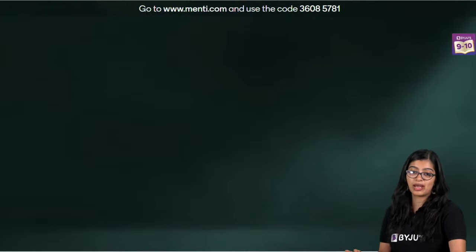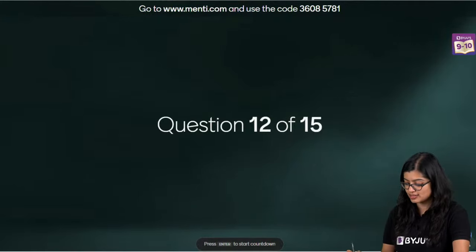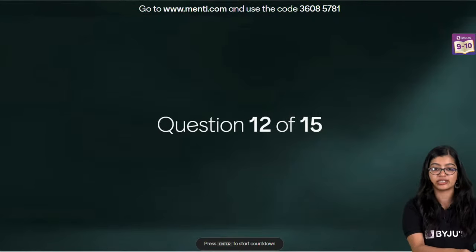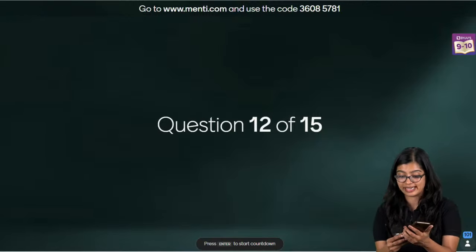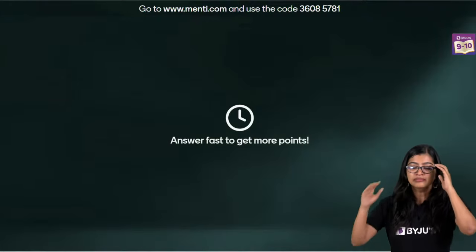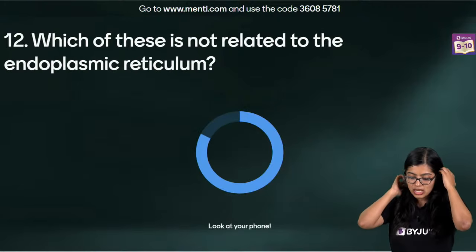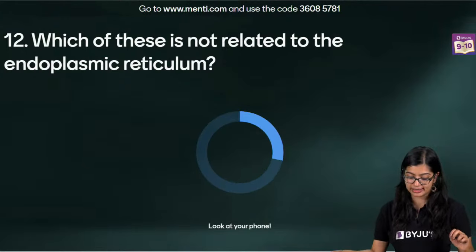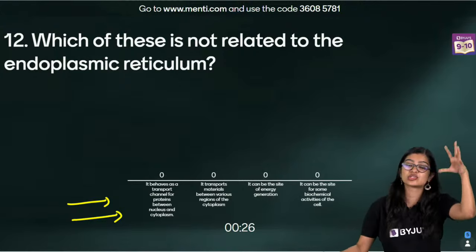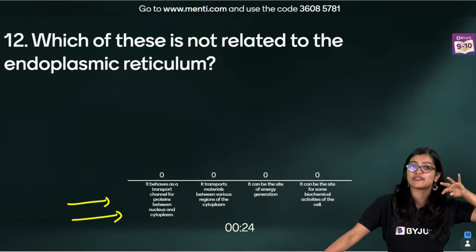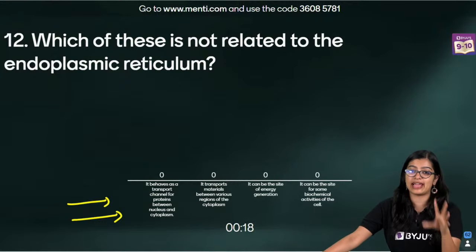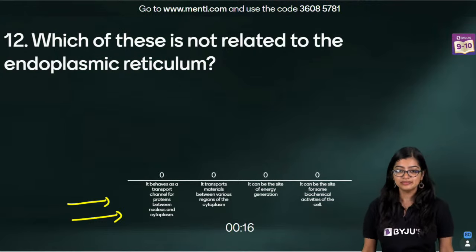All right. Question number 12, everybody. Question number 12 on your screens. Very quickly, be ready to give the answer to me. Yes, I know for this, actually, it should have been 40 seconds, but it's okay. It's fine now. Now, moving on to question number 12, everyone. Which of these is not related to endoplasmic reticulum? Okay, you will have 4 statements. If you don't remember all the functions of ER, the odd one out is very easy. It is so easy, so direct, you will be able to get it like this.